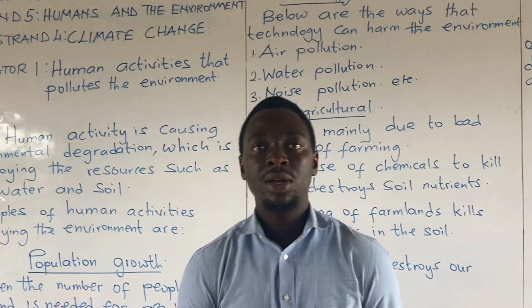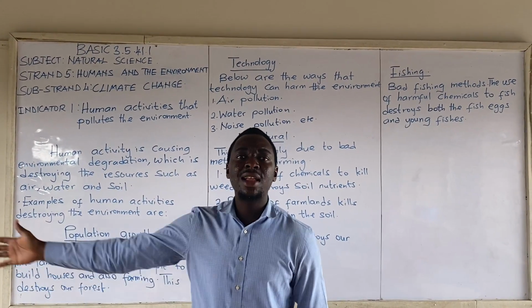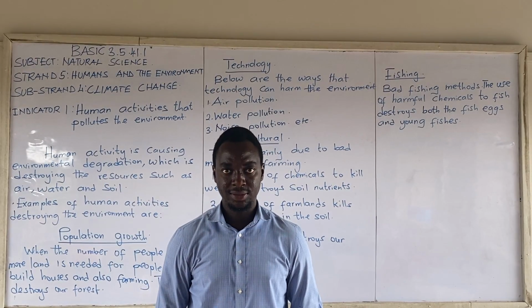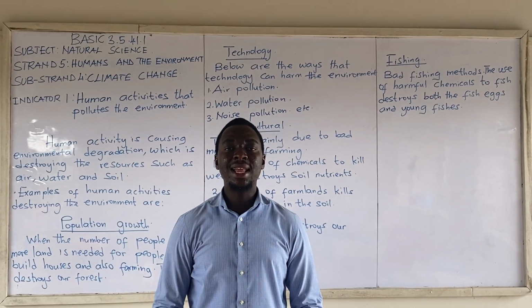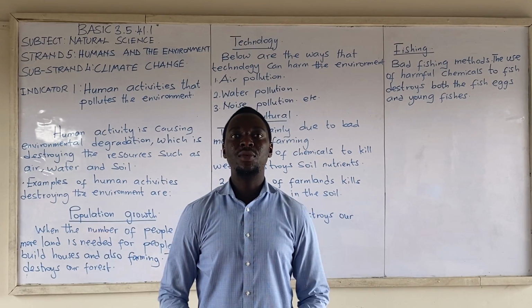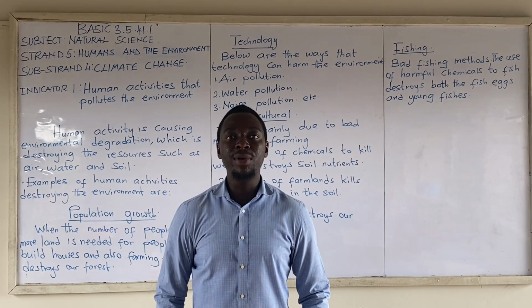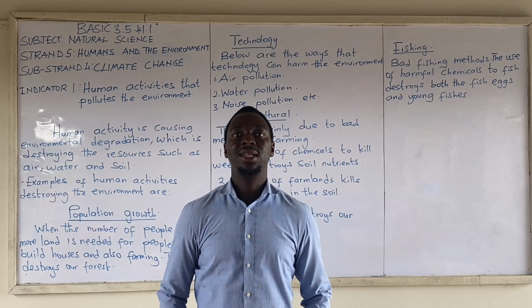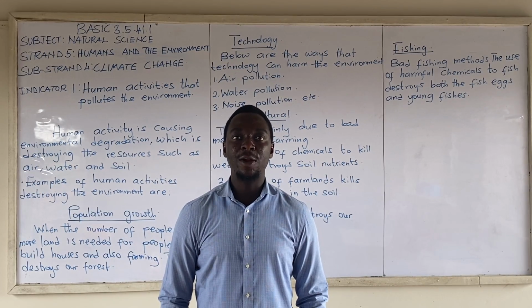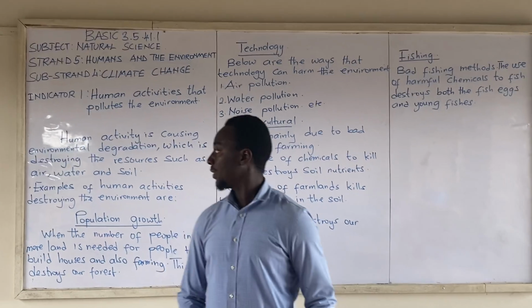As humans, there are certain things that we do, and it affects the surroundings in which we live so much. The environment is the things that we see around us, including water, even the air that we breathe. The land is part of the environment. Some of our activities affect these things so much.